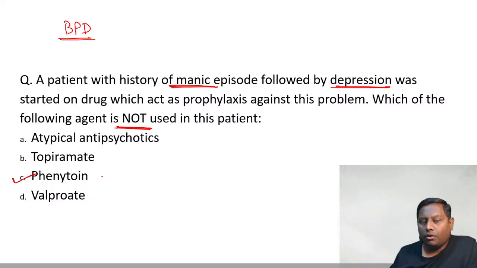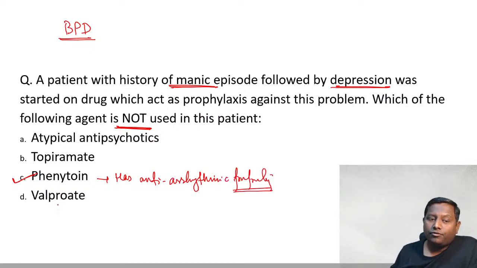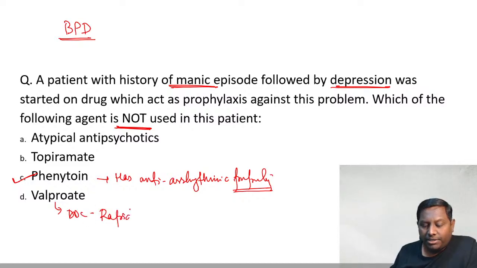Phenytoin is not used because phenytoin has one thing, it is mainly having anti-arrhythmic property. The extra uses, other than anti-epileptic, the non-epileptic uses, are anti-arrhythmic property. I'm talking about the phenytoin. Others can be used. Valproate, in fact, is considered the drug of choice in a patient with the rapid cycler.